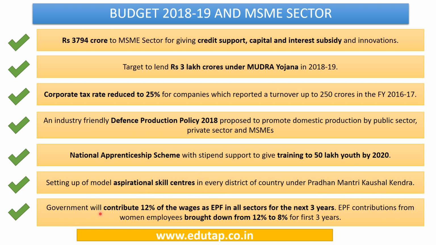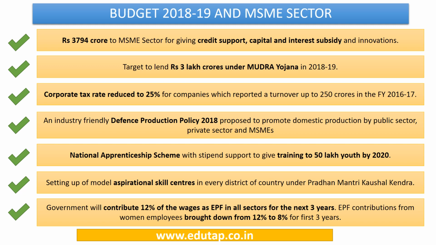Also, the government has decided to contribute 12% of the wages as employees provident fund in all the sectors for the next 3 years, and the EPF contribution for the women employees has been brought down from 12% to 8% for the first 3 years. So with regard to contribution to provident fund, again some relaxations and some incentives have been announced by the union government. So this is the picture of the initiatives which have been announced in the union budget with regard to the MSME sector.